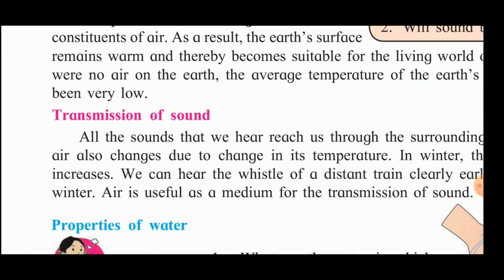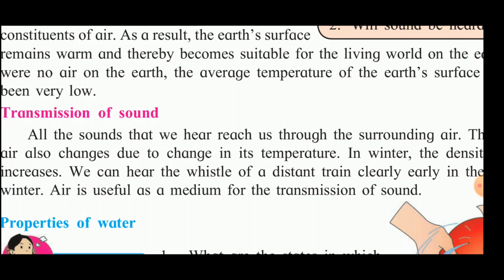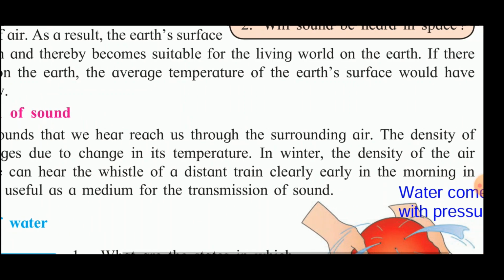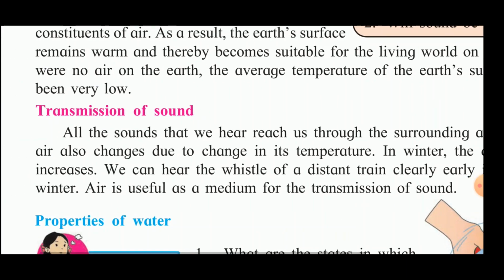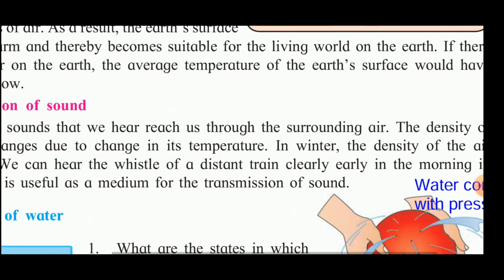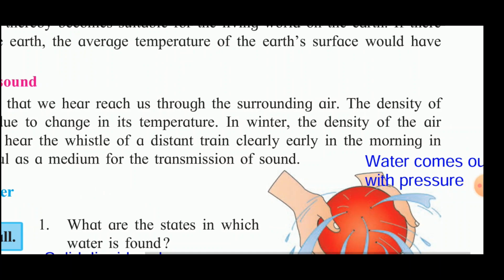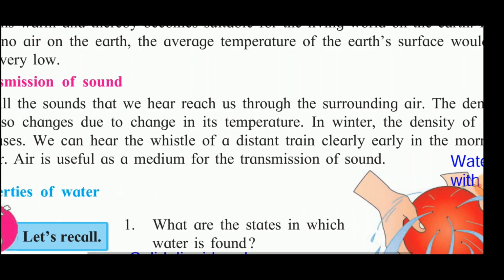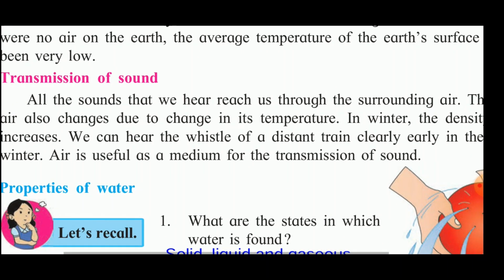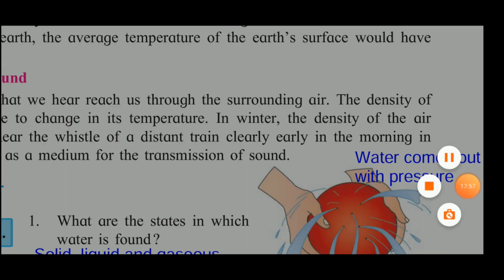So now next we will see, so thus this shows that the transmission of the sound is also due to the air. The density of the air changes due to the change in its temperature. So in winter, the density of the air increases. We can hear the whistle of the distant train clearly early in the morning in winter. So air is useful as a medium for the transmission of sound. So thus we see